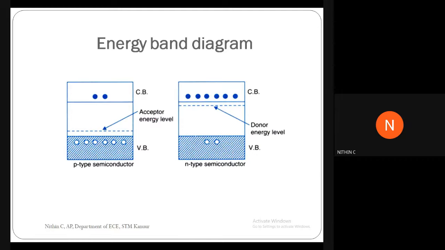And here you have the energy band diagram of the extrinsic semiconductor. An extrinsic semiconductor will have only two energy band diagrams, that is, of P type and N type.